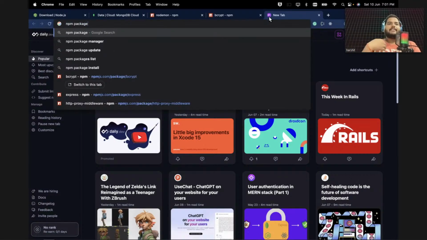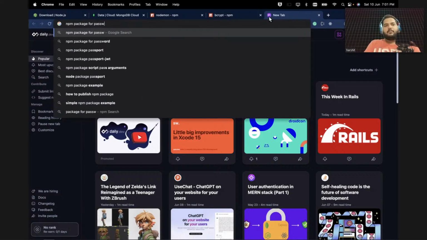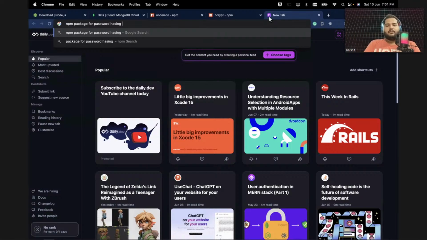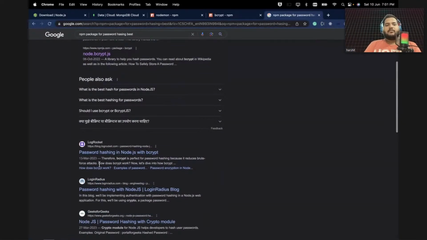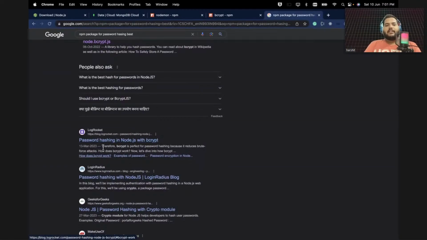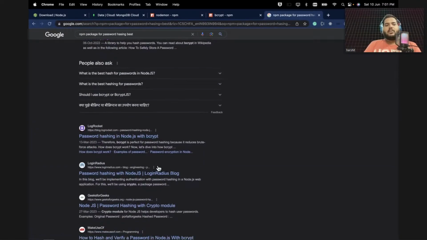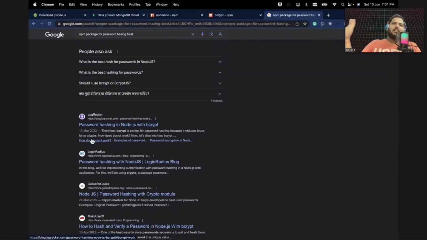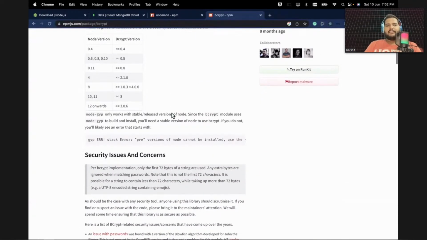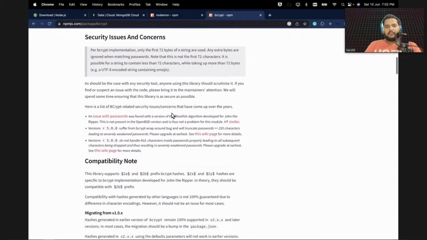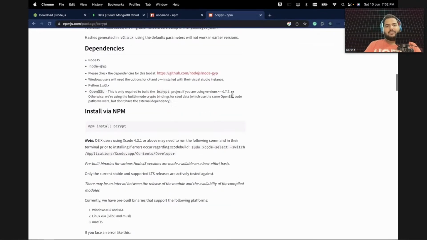If you do not know, let's say right now I'm telling you this is the bcrypt library. So you can search for "npm package for password hashing best package". If you search here, guys, there will be some packages. If you go on some kind of blog, you will see there are lots of packages for the same thing. But this bcrypt is very good. They do, I guess, SHA 256 encryption. This is very hard to crack.